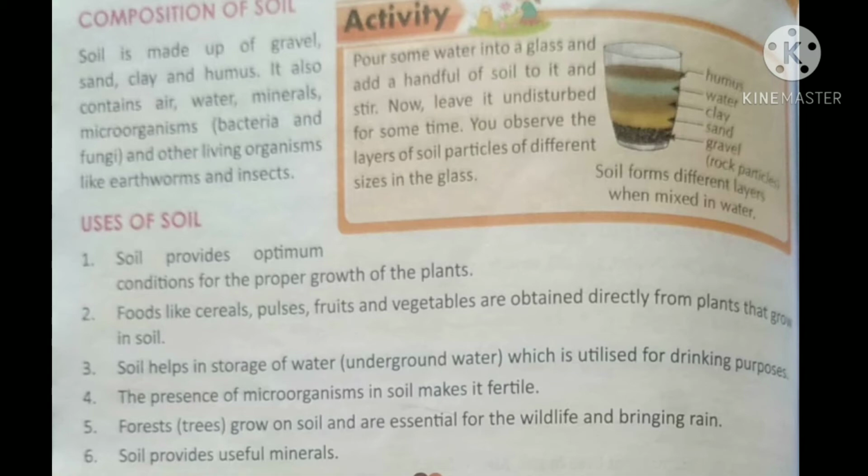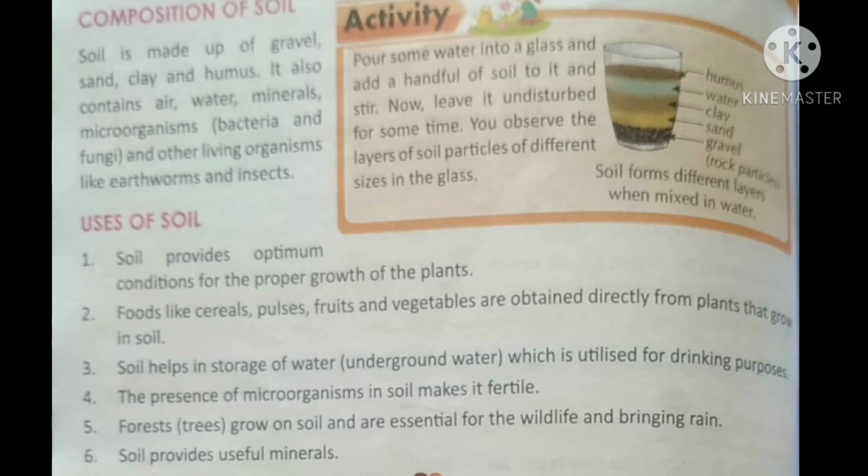Now we will discuss this multiple choice question. Rocks break into smaller pieces due to rain, wind, and the third option, both of these. So yes, rocks break down, we have seen, because of the rain and because of the wind.